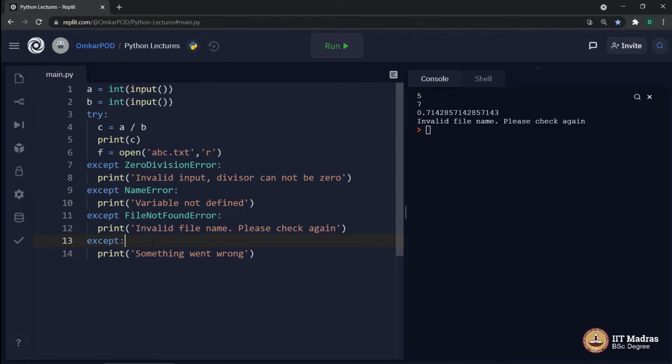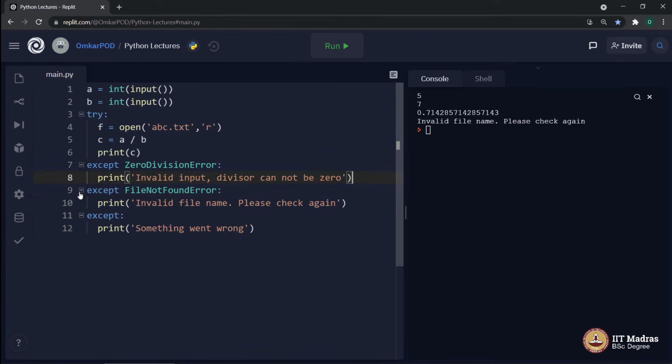So now, moving on with this exception handling concept, let me change this code a little bit, and then you tell me what will be the output of this particular program. I have decided to move this particular line from here to here. Just a change in sequence. First, I will open this abc.txt. Then I am trying to divide a by b, store in C, then print C. Now as I am printing C over here, this is not required. Let's remove this. But let's retain the ZeroDivisionError and FileNotFoundError.